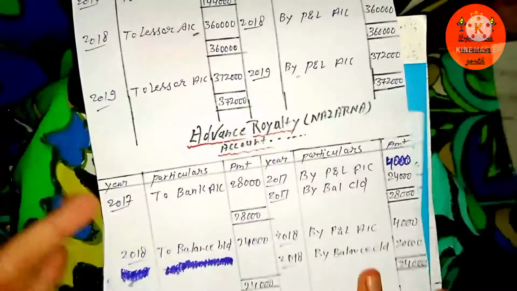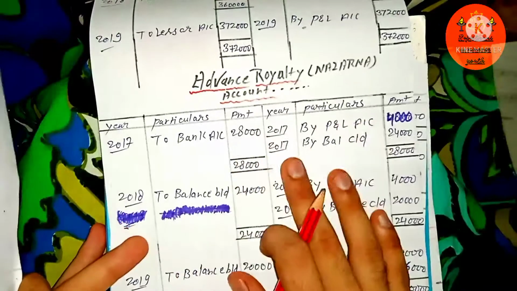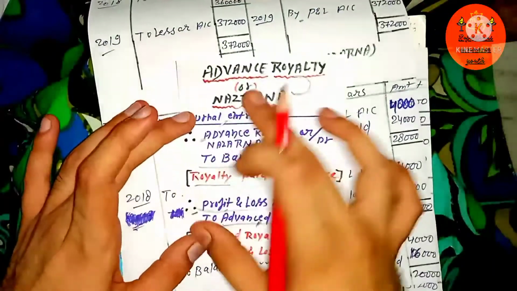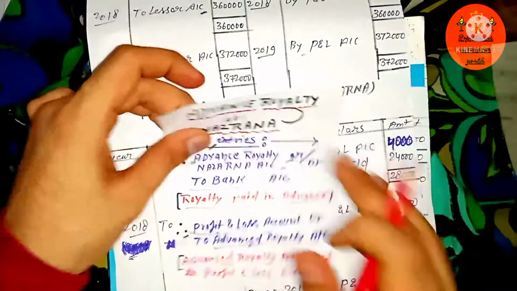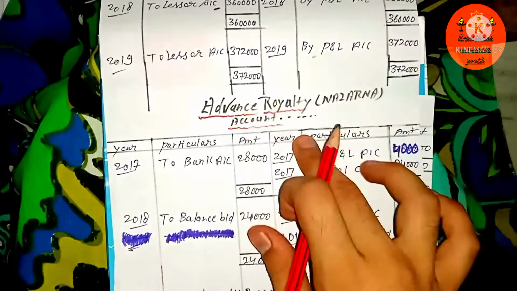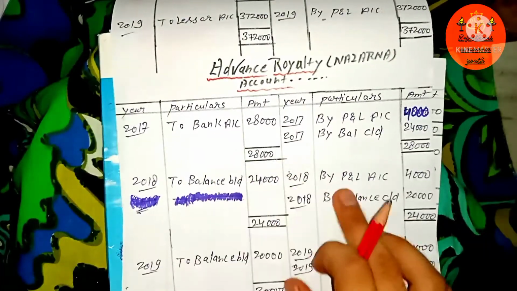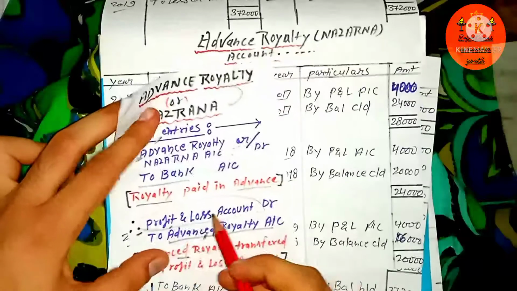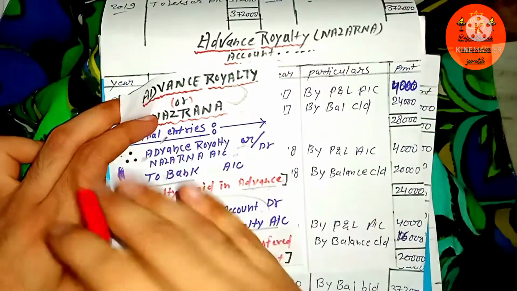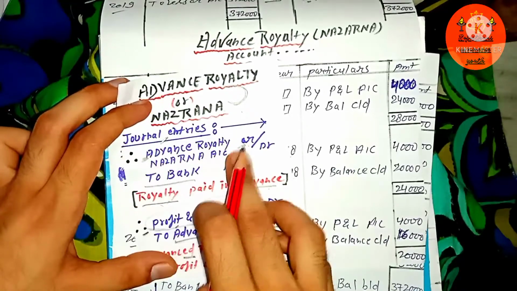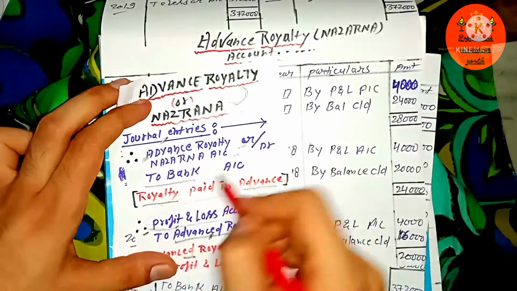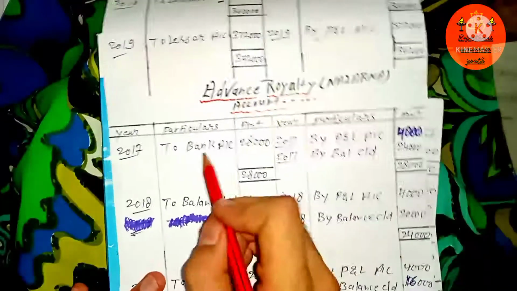Now let's talk about this last account, the advance royalty or Najrana account. By passing only two entries, you can prepare this account called advance royalty or Najrana account. In the first entry, you show the royalty amount which is paid in advance by the publisher to the author: advance royalty or Najrana account debit to bank. So here you can see in the first year, to bank.